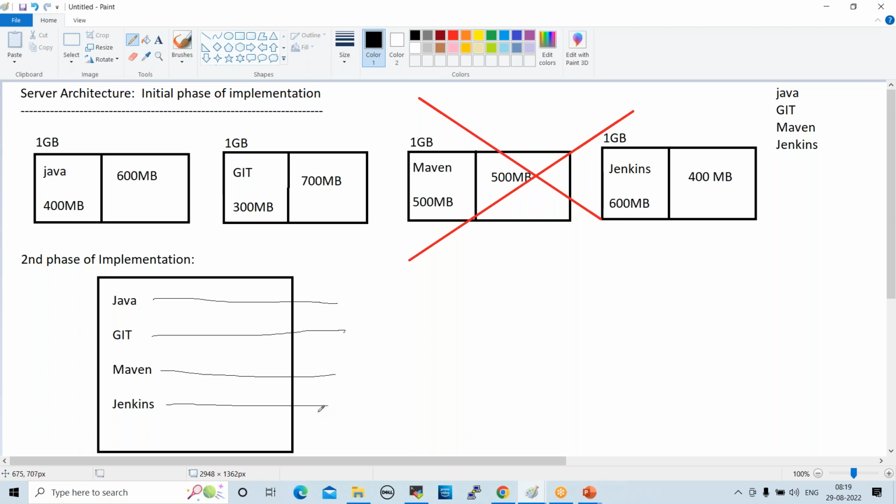So all the applications are hosted on the same server. All the users connect to the same server, right? So here what will happen? Java user may access Git application also. There may be chances, because all the applications are hosted on the same server and all the users are connected to the same server, to access other users' applications. So Git user may access Maven application, Maven user may access Jenkins application. So security will be there, still there may be chances to access.